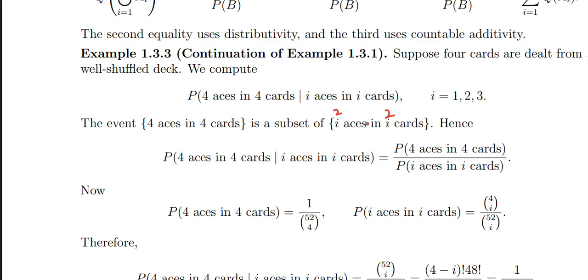So if I have two aces, let's say A and A prime, two are aces, then the other two cards can be anything.